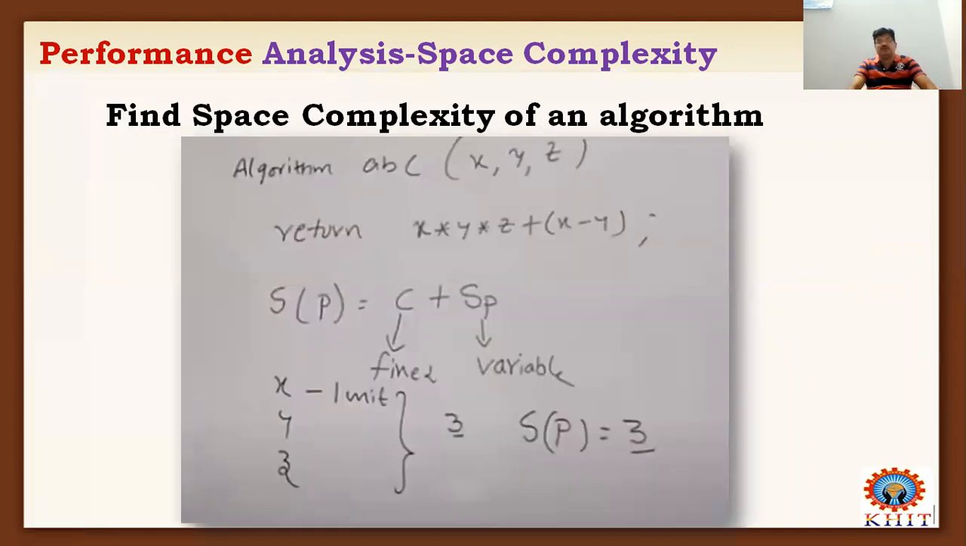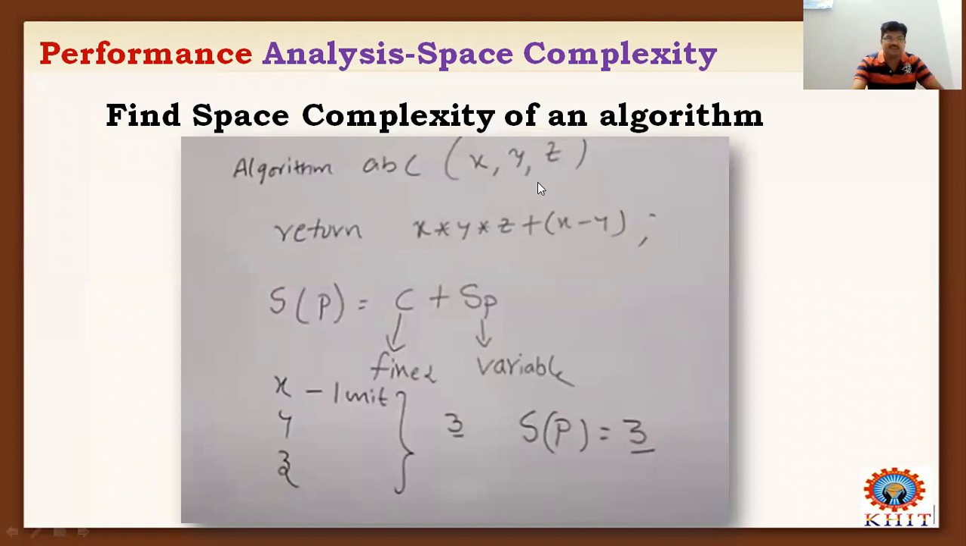Friends, we will discuss one more example for finding the space complexity of an algorithm. Now let us consider a simple example. The name of the algorithm is ABC, and X, Y, Z are parameters. I can consider it the heading of the algorithm. Then one more line is return some expression. Now, find out the space complexity of these two lines.